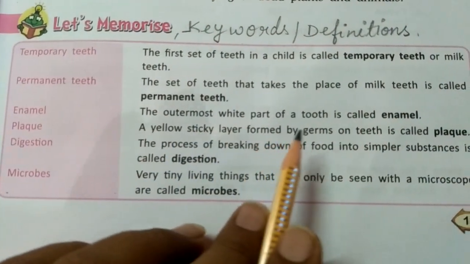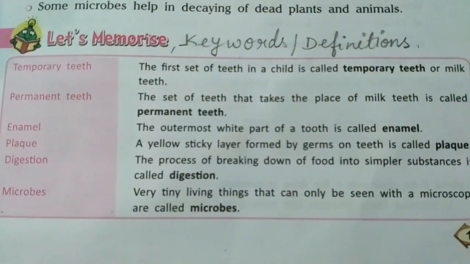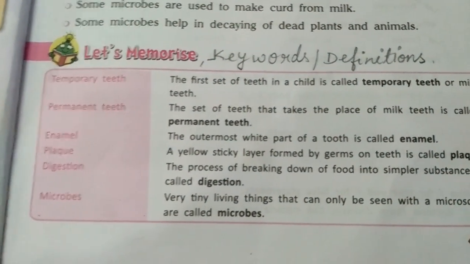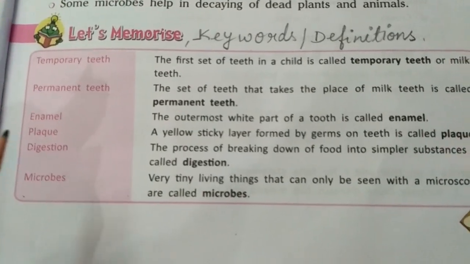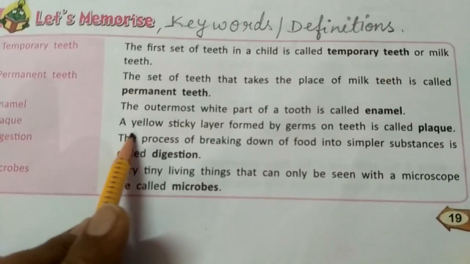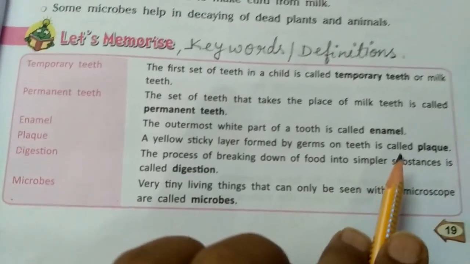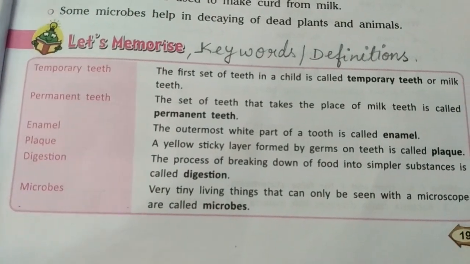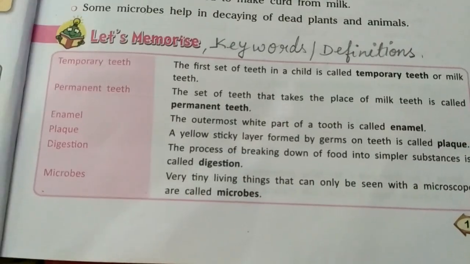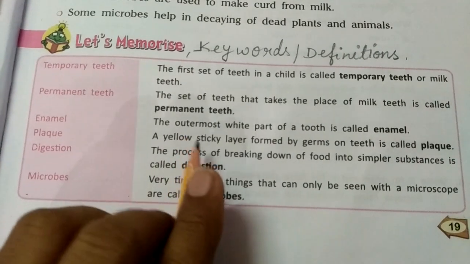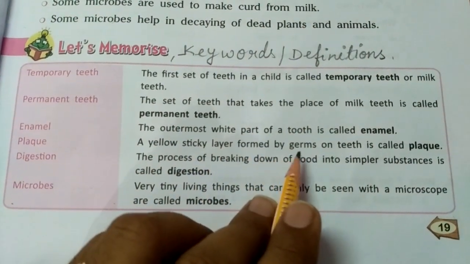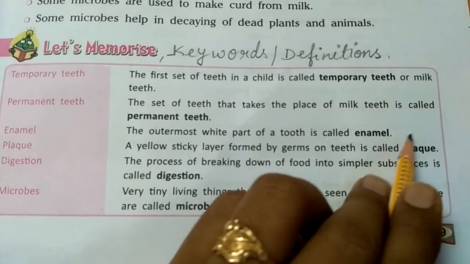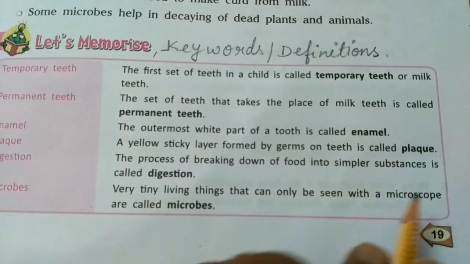Enamel is the outermost white part of a tooth, which is visible to us in our mouth. The white colored portion of our teeth is known as enamel, and it is the hardest part of our body. Then there was plaque. It is a yellow sticky layer formed by germs on teeth, called plaque. If we do not clean our teeth properly, if we do not maintain proper oral hygiene and brush our teeth, then a yellow sticky layer caused by germs will start forming on the teeth, and in scientific terms, it is known as plaque.